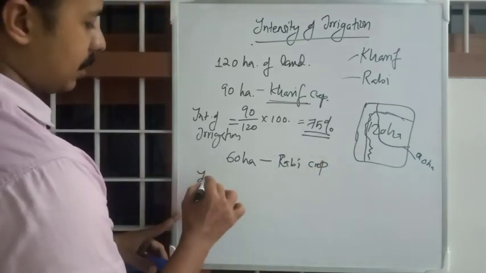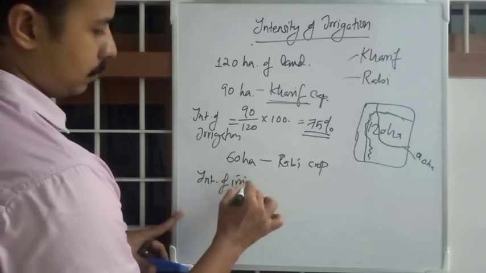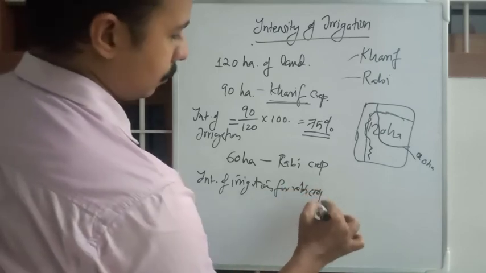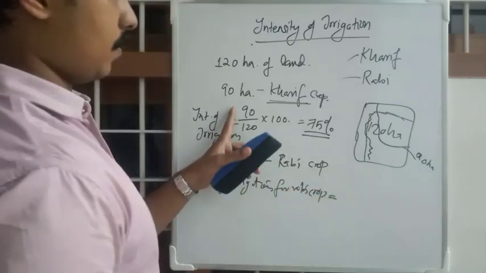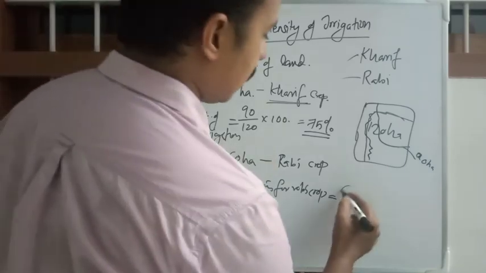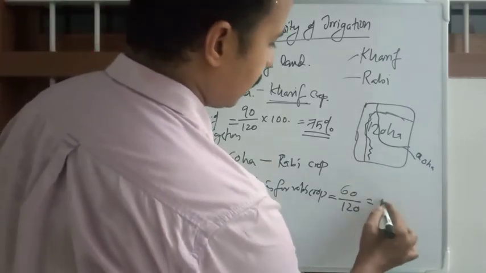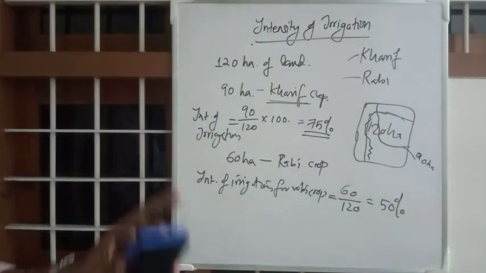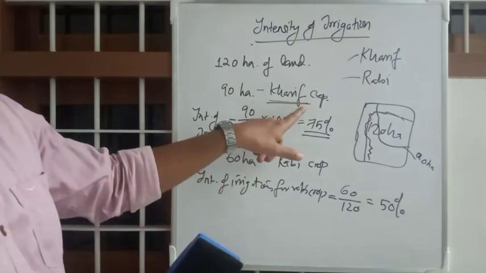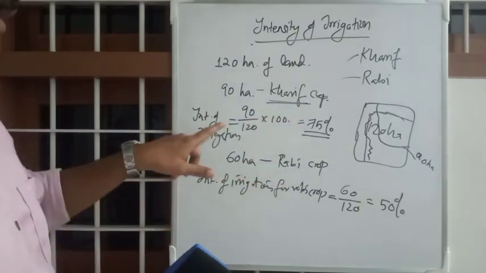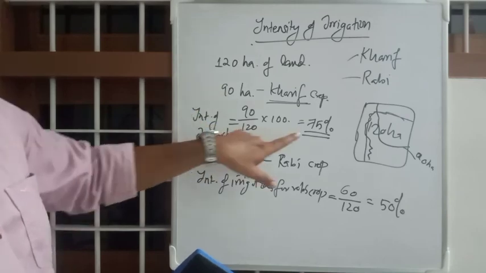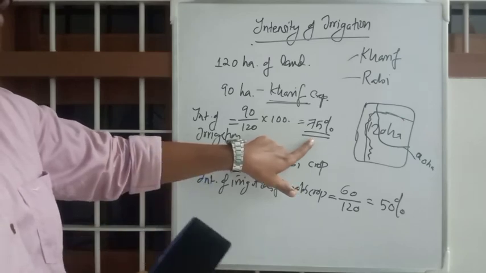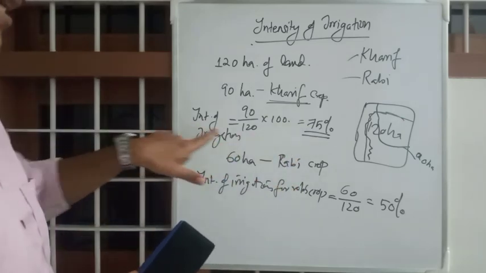Intensity of irrigation for the Rabi crop is 60 divided by 120, that is 50%. In the same year, the percentage area of land for which that crop is cultivated in CCA is termed intensity of irrigation.